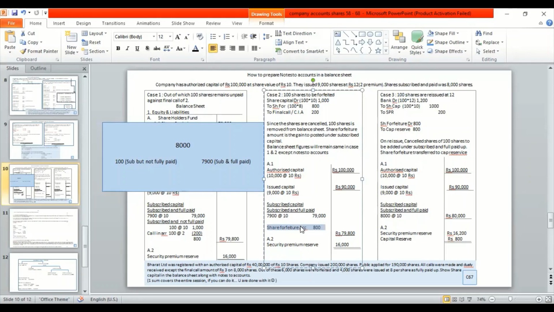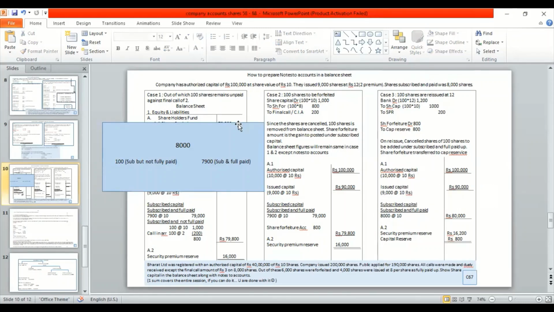So you will see this gets disappeared and it becomes capital reserve in the next balance sheet. Share capital you're credited, that means you've reissued. So this 7,900, you will add another 100 and it becomes 8,000. So this is how you do your balance sheet.